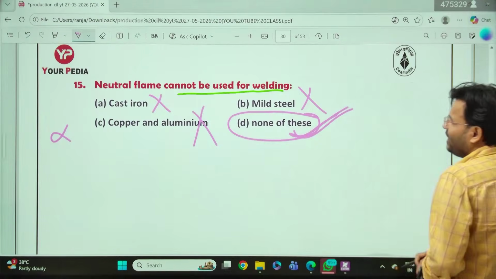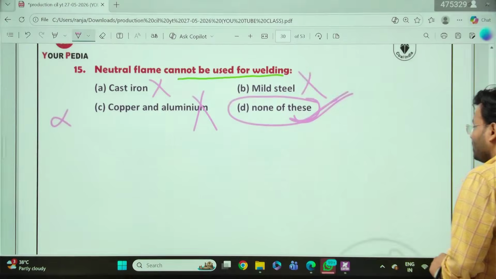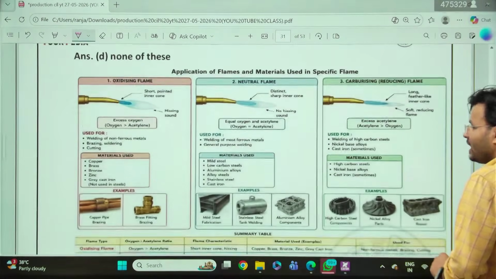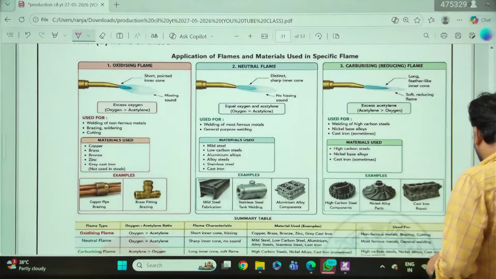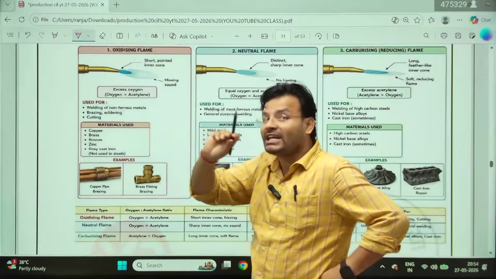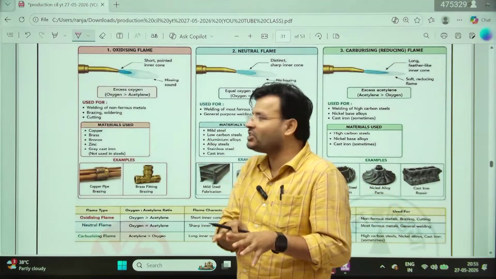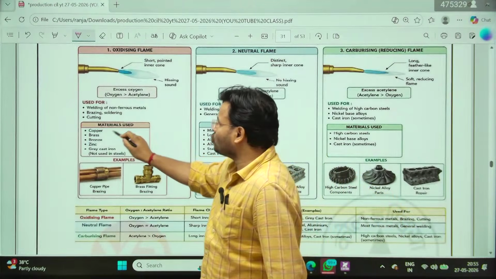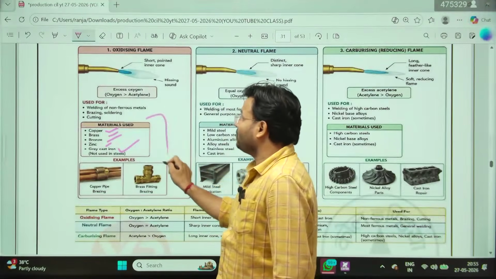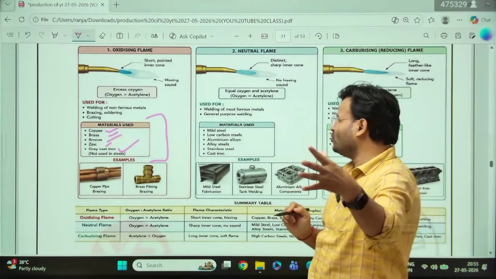Yes, I am coming to that point here. In that case, see here. मैंने सारा कुछ दे दिया है. If you talk about oxidizing flame, oxidizing means where the oxygen content is more than acetylene. For that you are going to use copper, brass, bronze, zinc and grey cast iron. Always keep in mind that is for the oxidizing flame. Now why? I will tell you why, just remember.